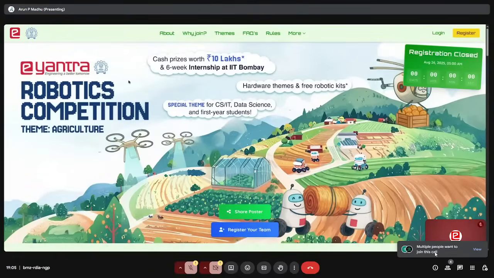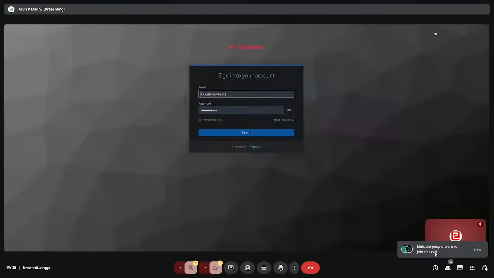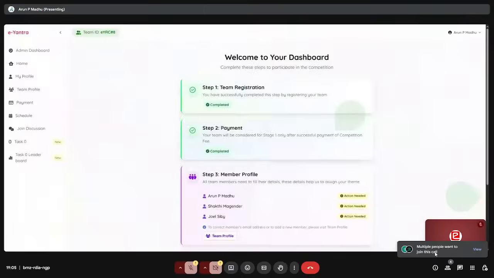So this will be the portal. This is, as all of you know, our eYRC portal. I'll just navigate through that. You have to click on login. Then you will be asked your ID and password. You have to put your ID and password, then click on sign in. Then you will be taken to this page.